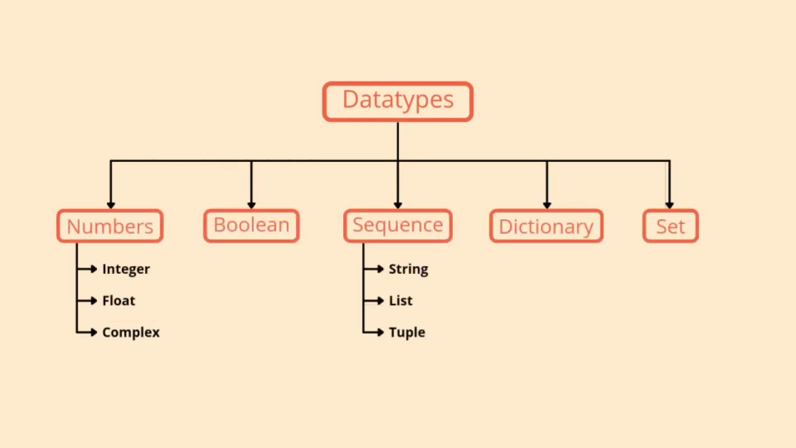A data type tells what kind of data a value represents. The built-in data types in Python are numbers, which can be integers, floating point numbers, that is numbers with a decimal point, or complex numbers. Boolean, which can be either true or false. Sequence, which is an ordered collection. A sequence can be a string, list, or tuple. Dictionary, which is a collection of key-value pairs. And a set, which is a collection of elements that are unique.